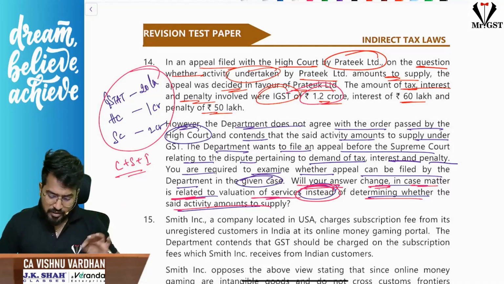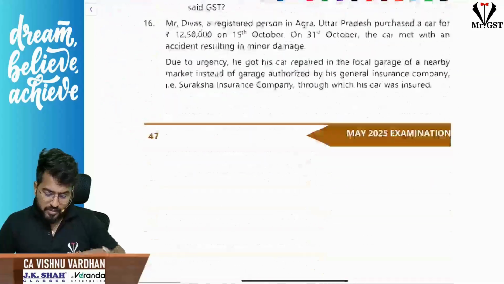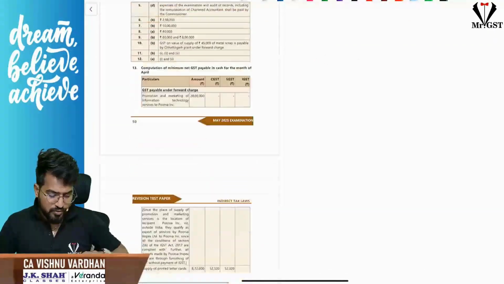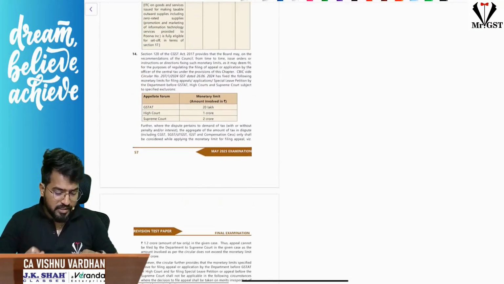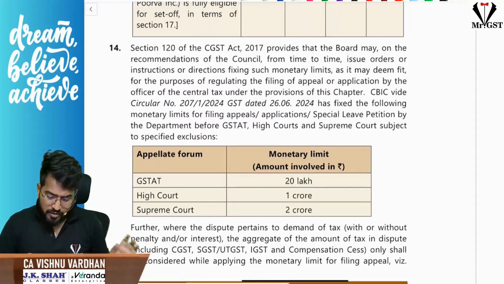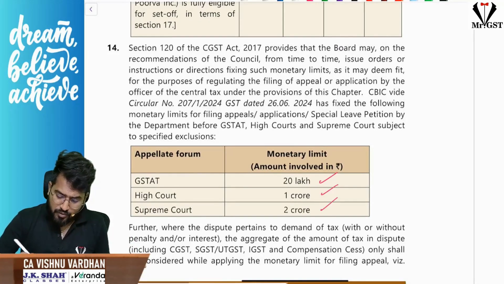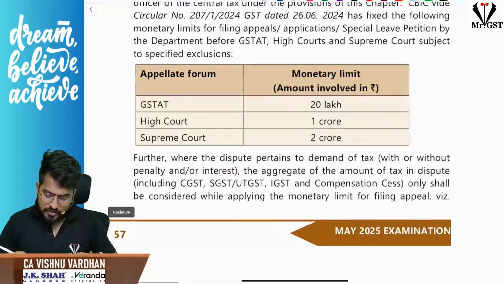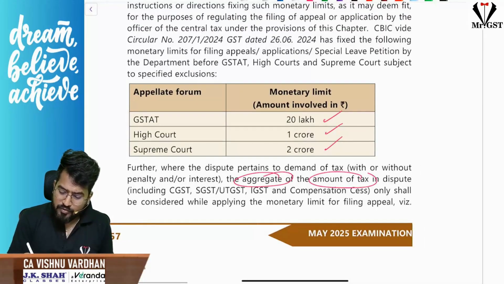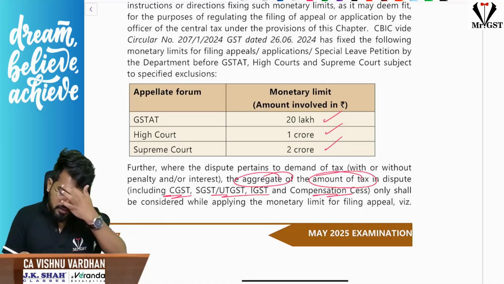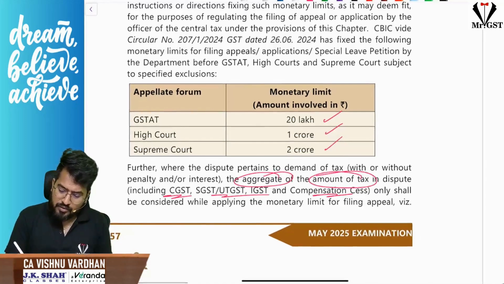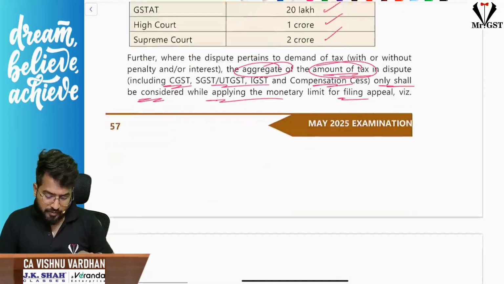Okay, so that answer you can just check. Let us just go through the answer. So you just read the answer. When you're going through the answer, please go through it carefully. So as we have already discussed, 20 lakh, 1 crore, 2 crores, all the stuff. Next, the aggregate amount of tax, including CGST and all that stuff, will be considered while calculating the monetary limit for filing the appeal. So only tax amount will be considered, not interest and penalty.